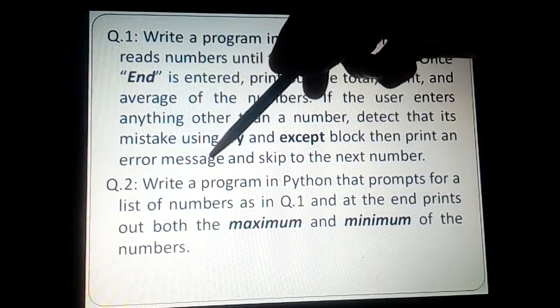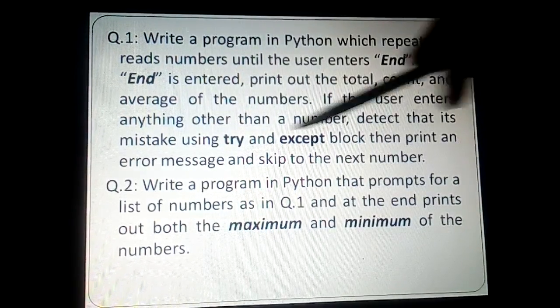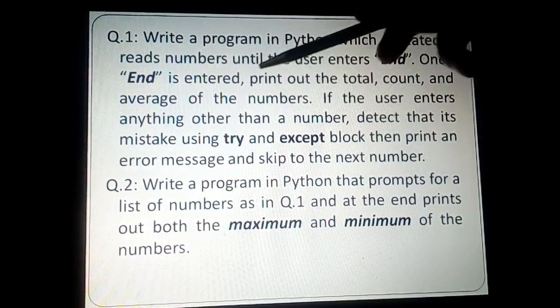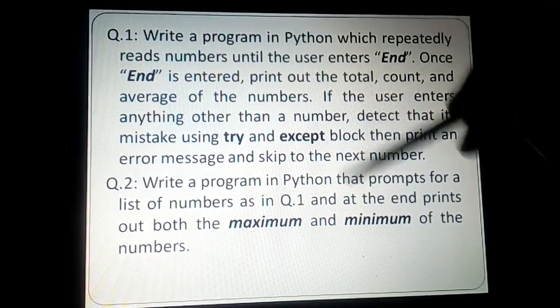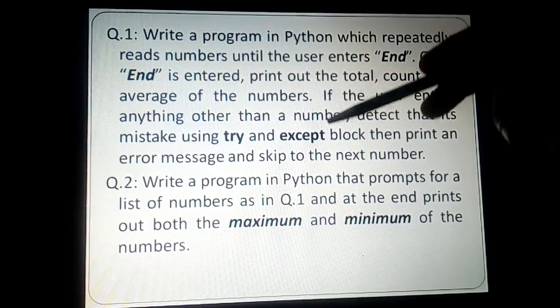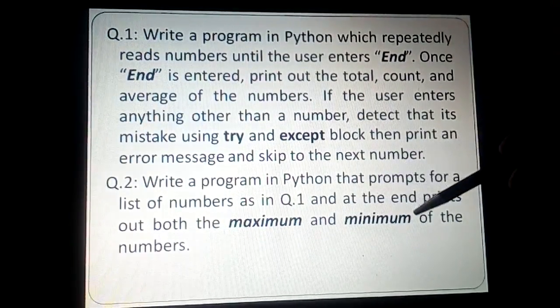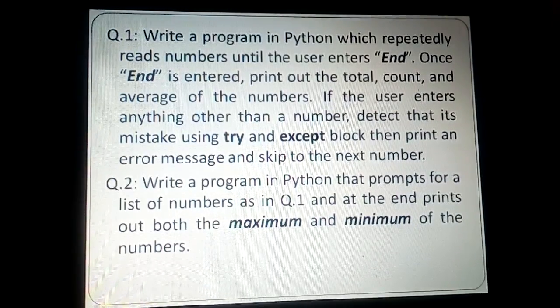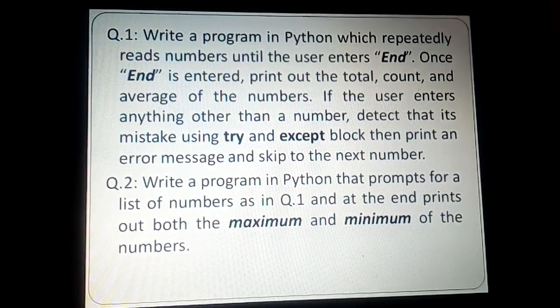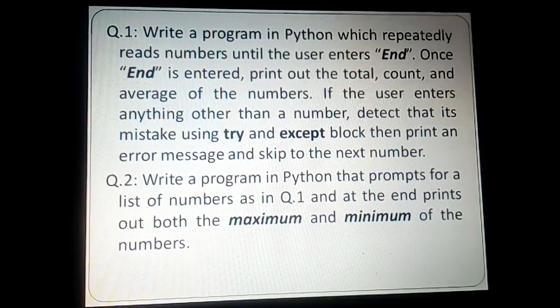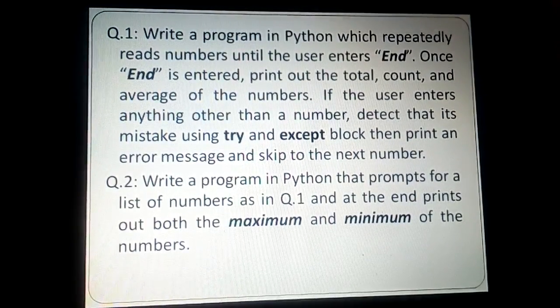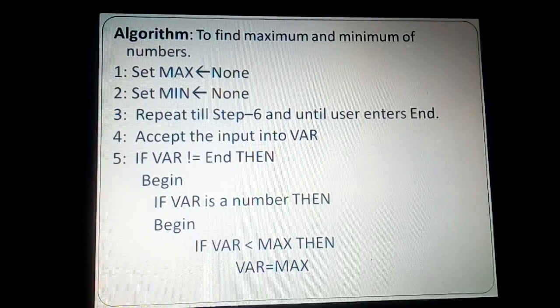Now the second program says write a program in Python that prompts for a list of numbers as in question 1 and at the end prints out both the maximum and minimum of the numbers. A similar program, but we will try to calculate what is the maximum and what is the minimum of the numbers accepted from the user. Again, user is going to enter numbers till he types end, and we can continue to have this try and except block. So we'll try to modify the same program. Again, we'll see the algorithm first and then the program.